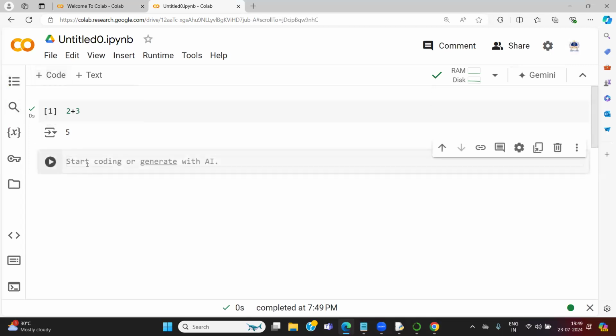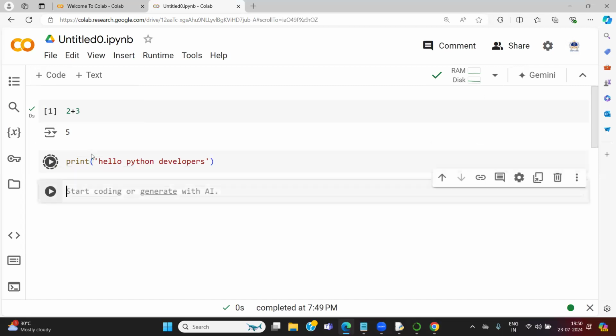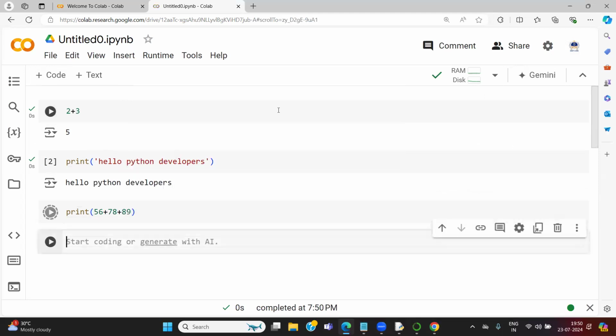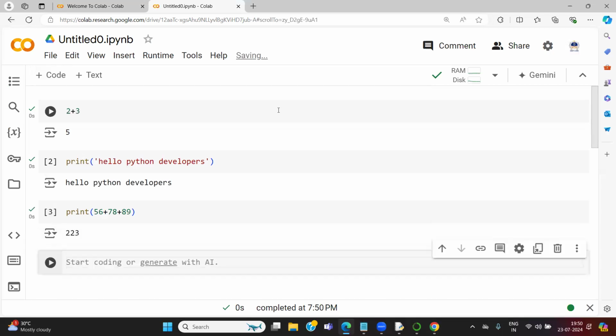Write the code again. Print hello Python developers. Hello Python developers. Shift enter. You can go with the shift enter here also. Print 56 plus 78 plus 89. Just addition of three numbers.